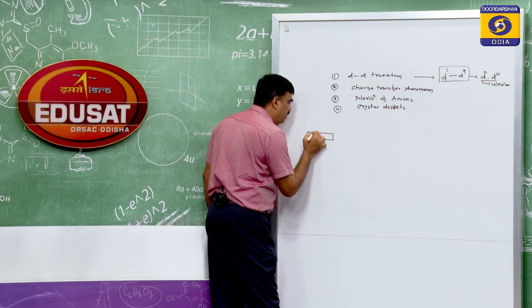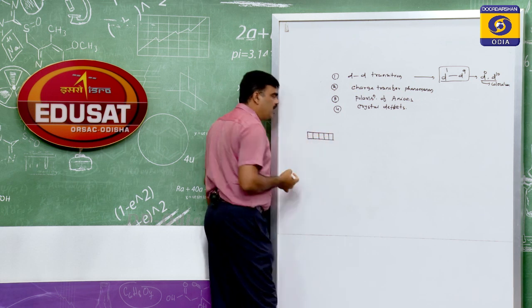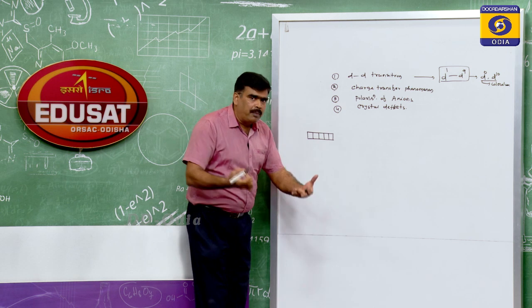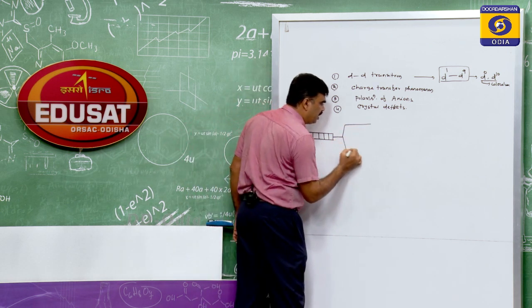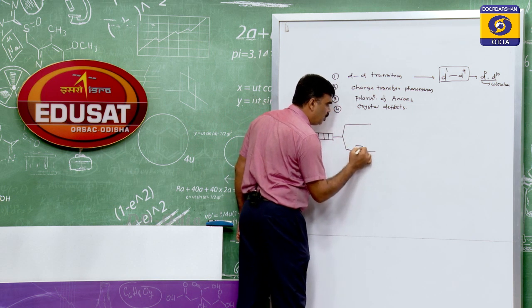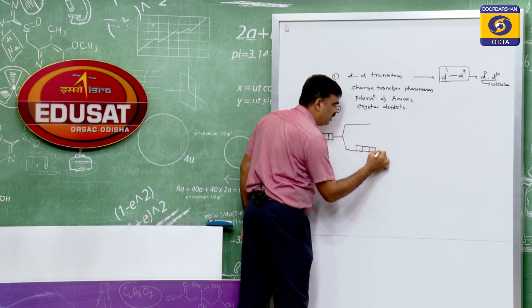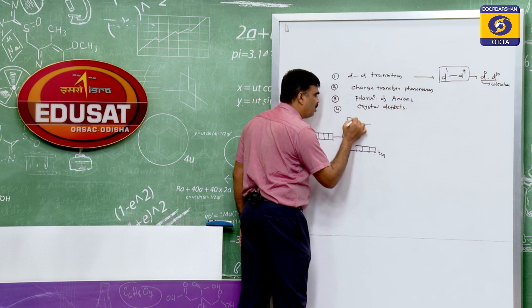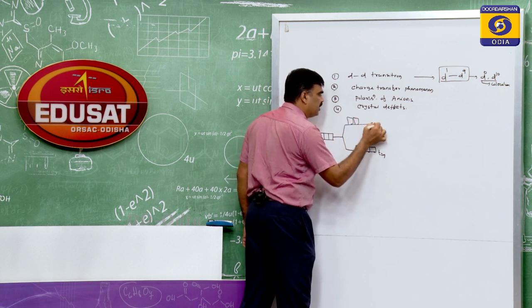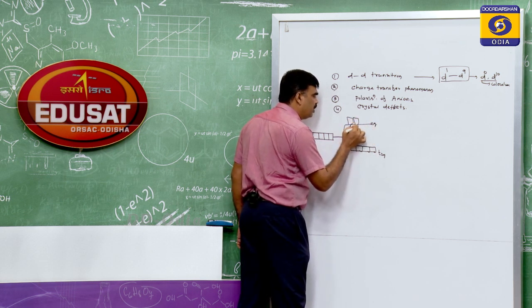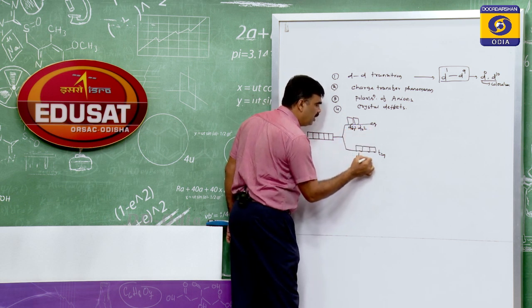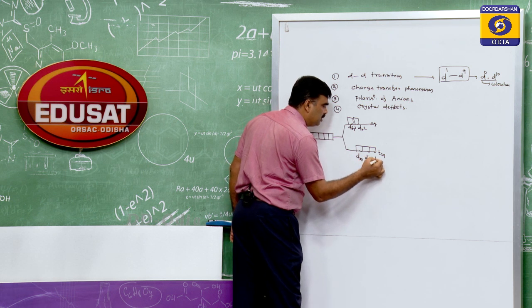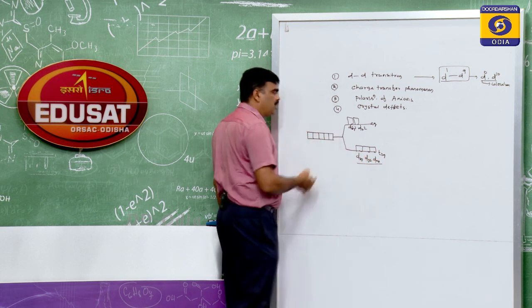You have five d orbitals which are degenerate. When they form a complex, the d orbitals split into two sets. One is called the t2g set, another is called the eg set. The eg set contains dx square minus y square and dz square orbitals. Here you have dxy, dyz and dzx orbitals, called triply degenerate orbitals.